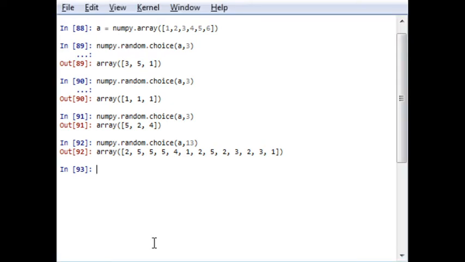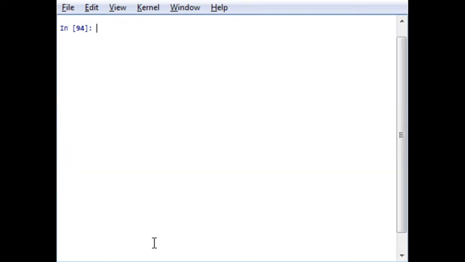For example, let me say that A is an array, let me generate a random number between 0 to 10, and the size of the array will be, let's say, 10 by 10. Okay, so I'm generating a random array of shape 10 by 10.